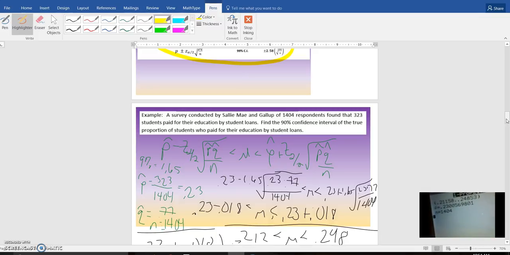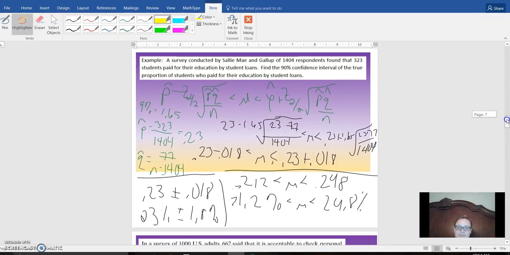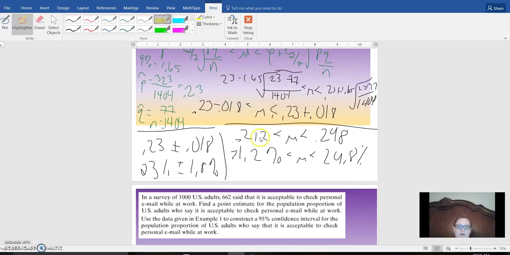And we get 0.21, 0.248. So that's way better. That makes you appreciate the formula.